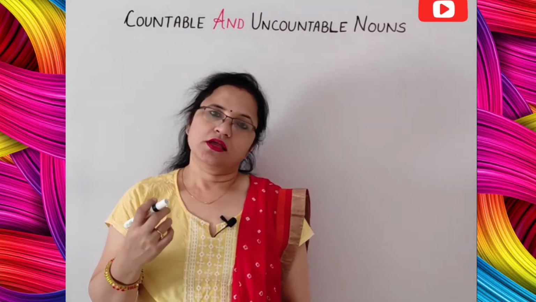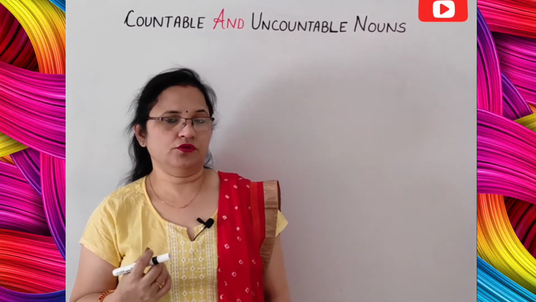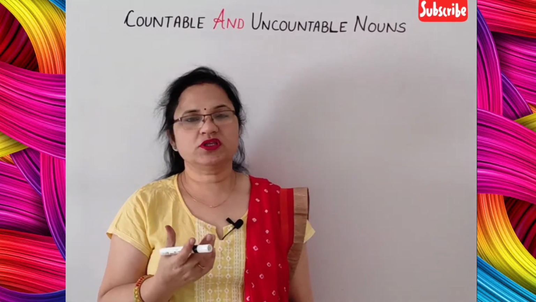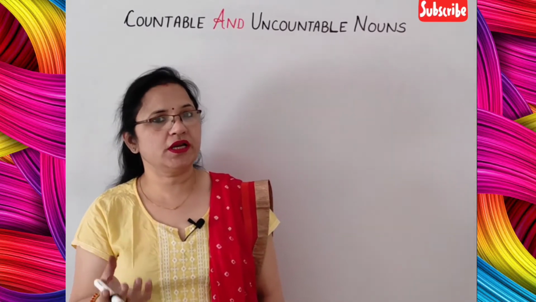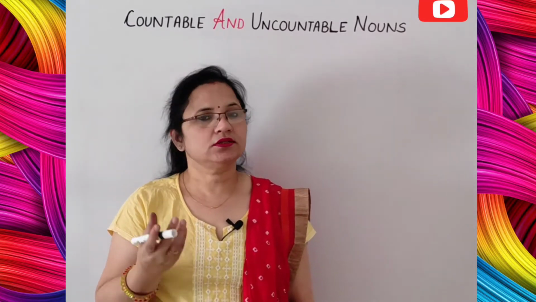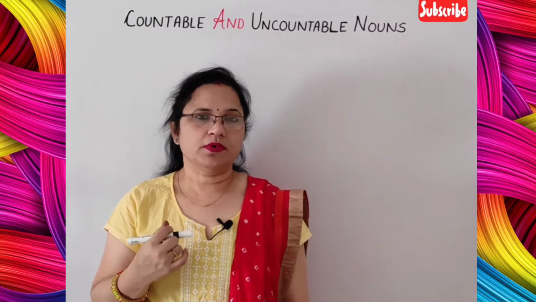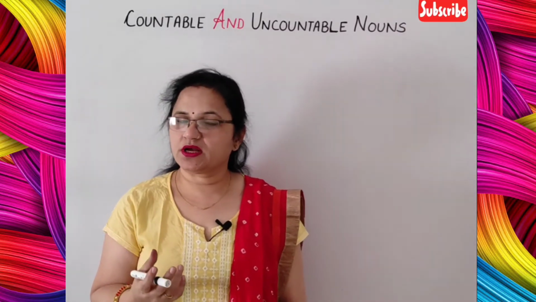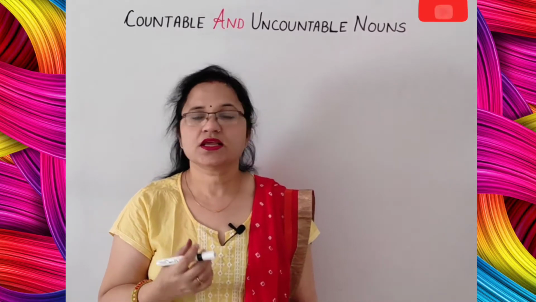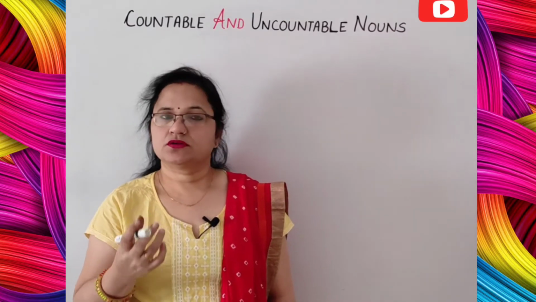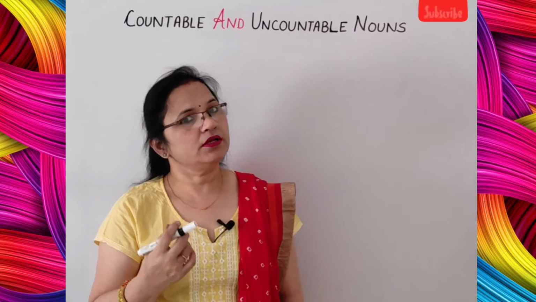Let's see. If a book is in front of you, you can count one book. Two books are there, you can count two books, three bottles, three notebooks, three pencils, or you can count the number of chairs, number of tables, number of fans, isn't it? You can count them. So all these are countable nouns.